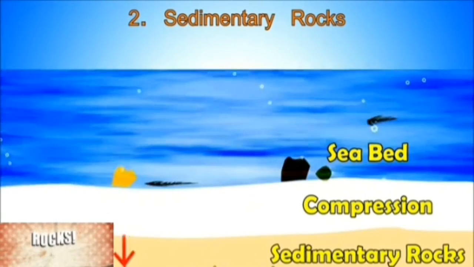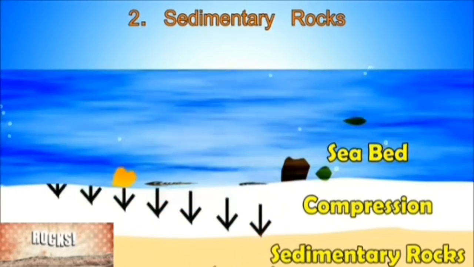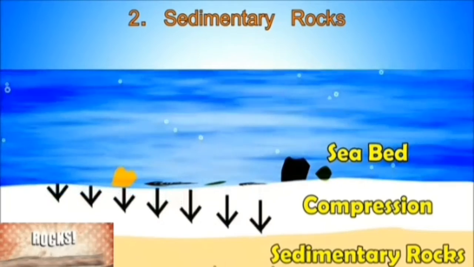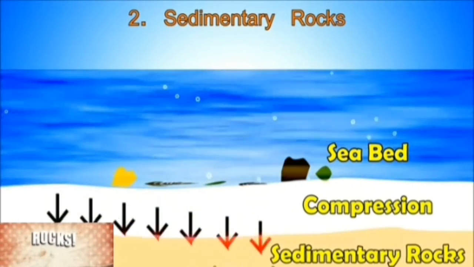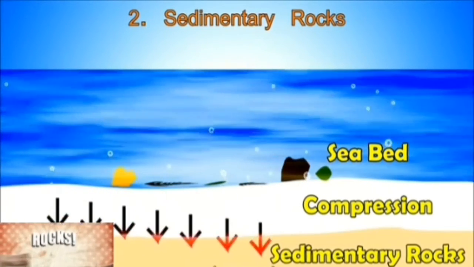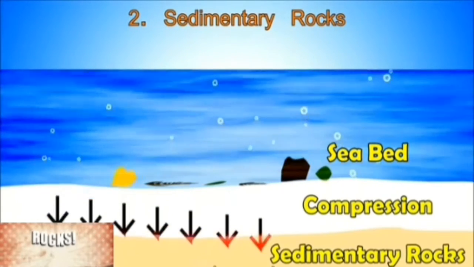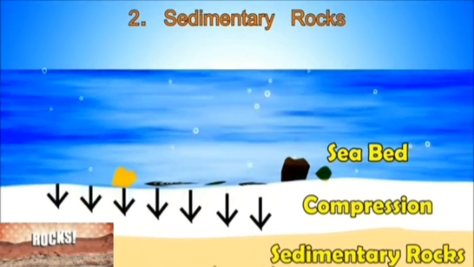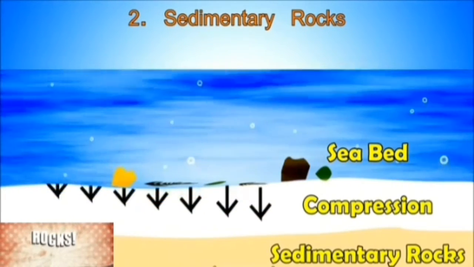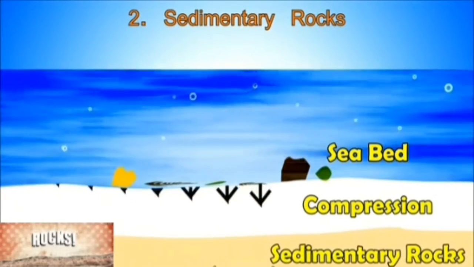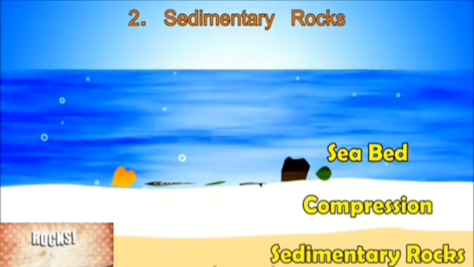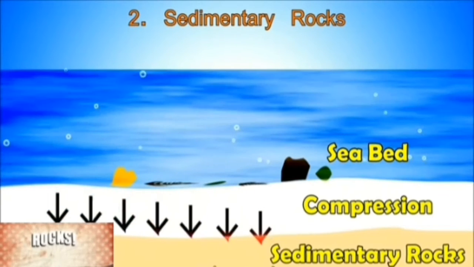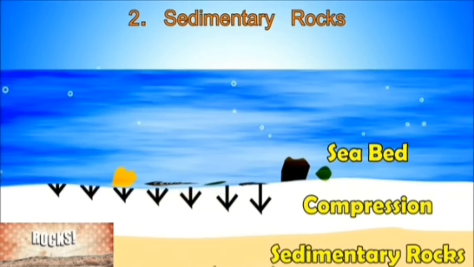Sedimentary rocks are formed by layers of sediment. Sediment is comprised of small parts of rocks as well as dead animals or plants which are eroded by strong winds and a strong flow of water in glaciers and rivers. Most of these particles eventually reach the sea. These get deposited in the seabed, and as more and more of these particles settle on each other, compression happens. The sediments at the bottom change into sedimentary rocks. The process takes thousands of years.